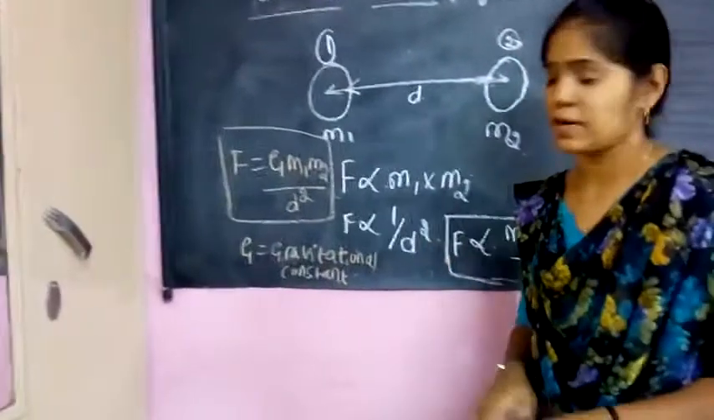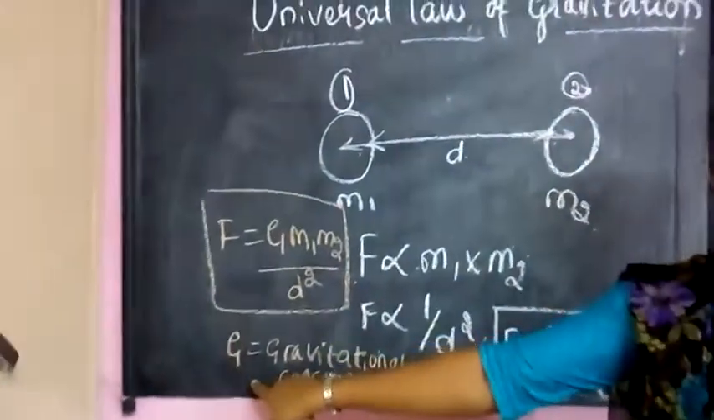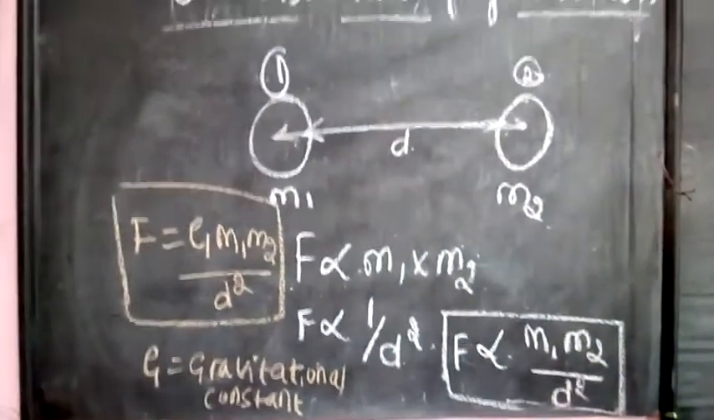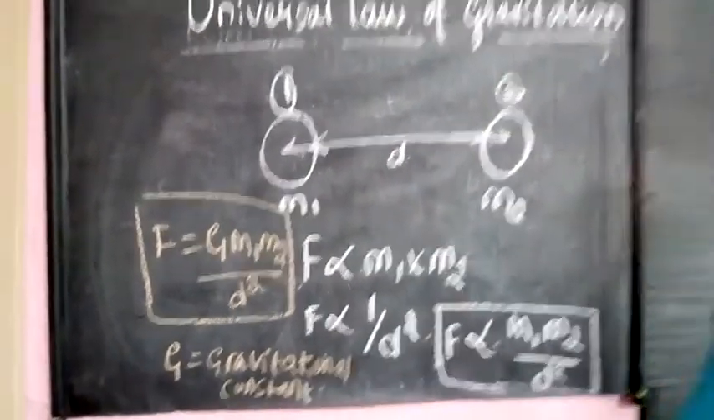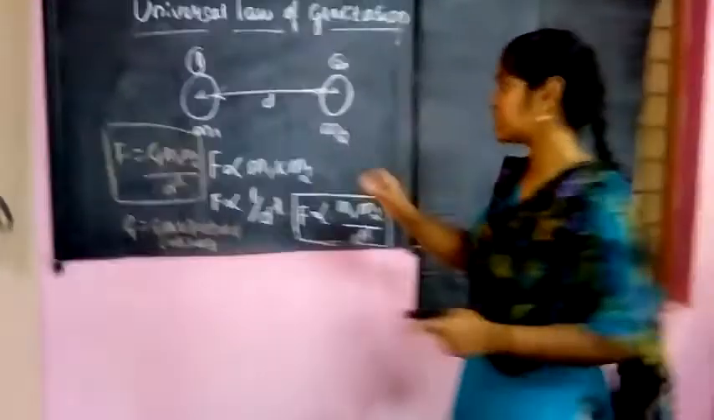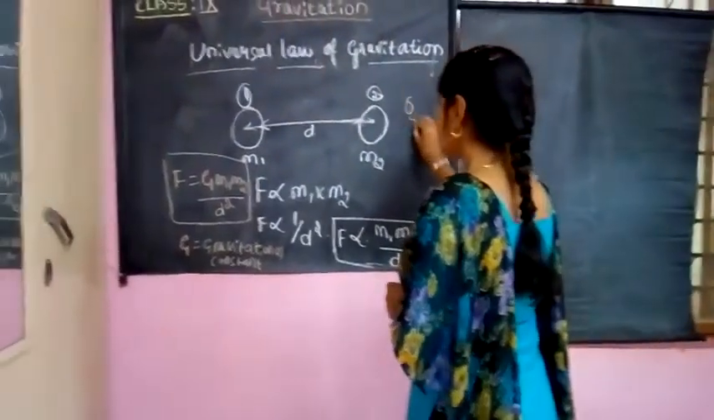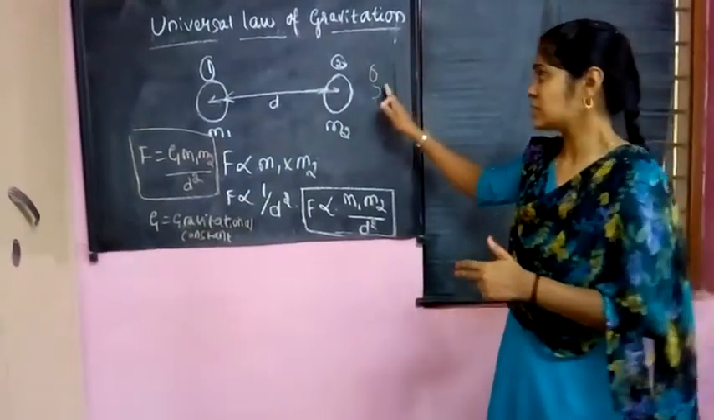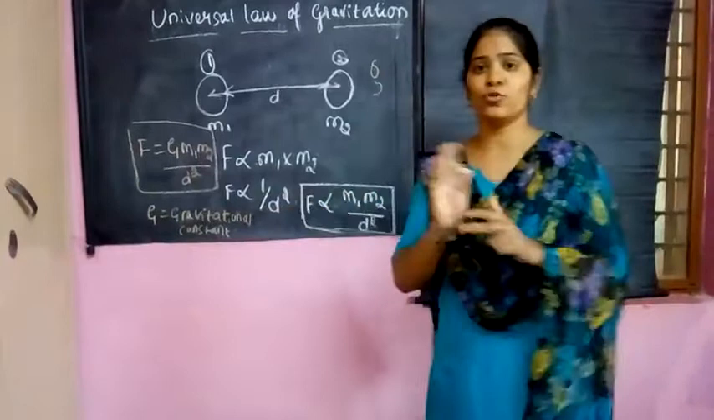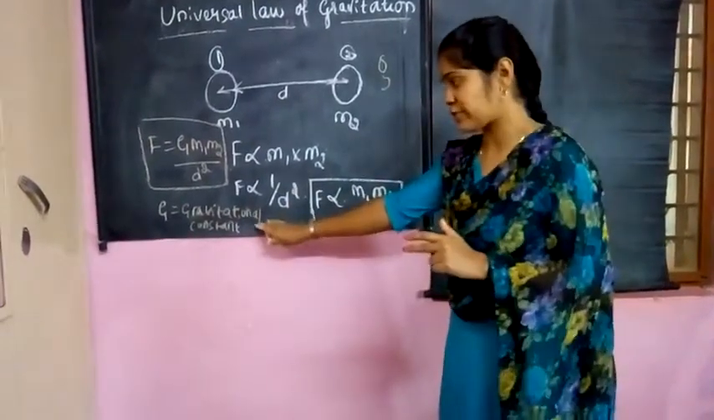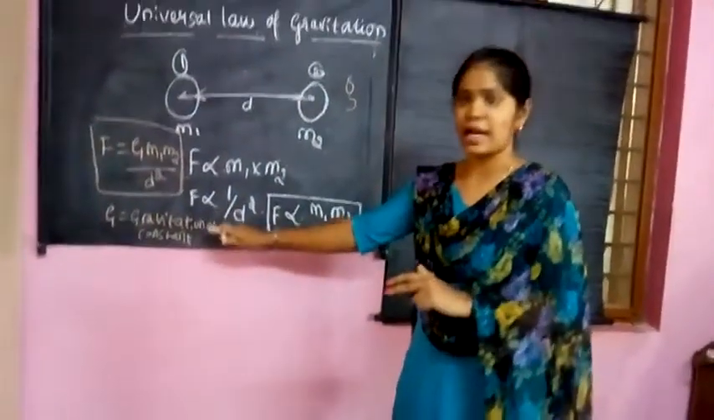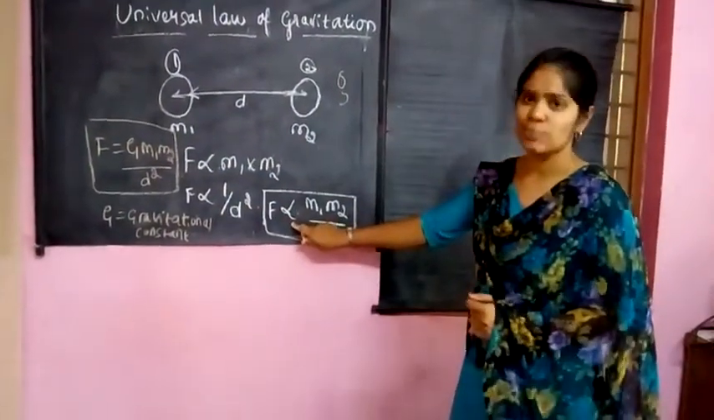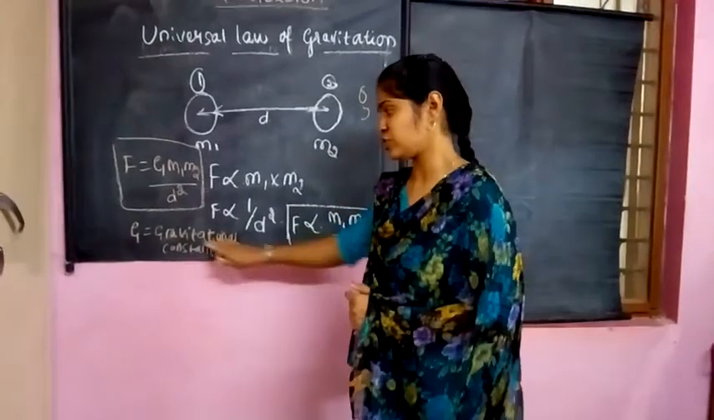Please remember, here it is a capital G. I am mentioning the capital G because it is the gravitational constant. In the next classes there will be another g called small g, which is nothing but the acceleration due to gravity. This is different from this. Don't be confused. This G is the gravitational constant, which is added to remove this proportionality sign.